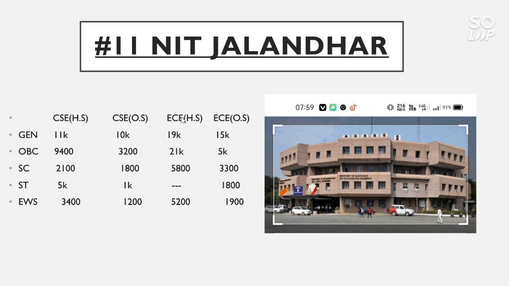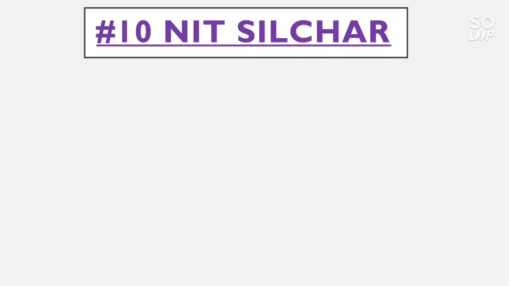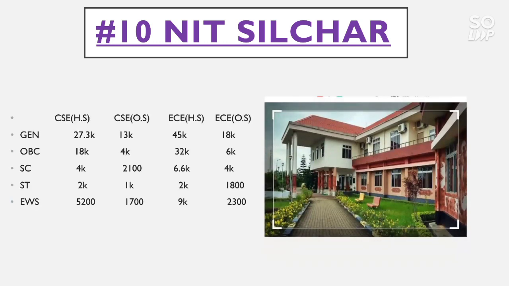For EC home state, the general category cutoff goes to 19,000, for OBC 21,000, for SC 5800, and there is no seat for ST category in this branch. And for EWS 5200. For EC other state, general category cutoff goes to 15,000, OBC 5,000, SC 3300, ST 1800, and EWS 1900.